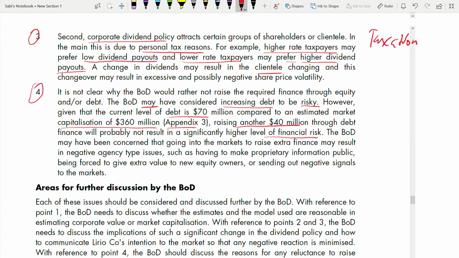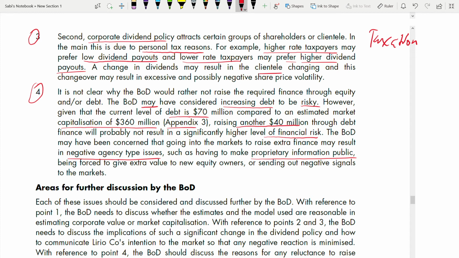The board of directors may have been concerned that going into the market to raise extra finance may result in negative agency type issues. Another one could be that going into the market for the extra finance or for the loan may result in negative agency type issues, such as having to make proprietary information public. When you go into the market for finance, for the fund you require, certain negative agency issues could happen.